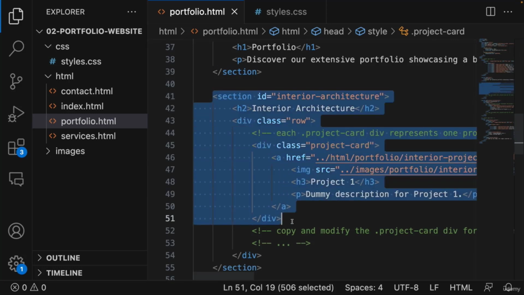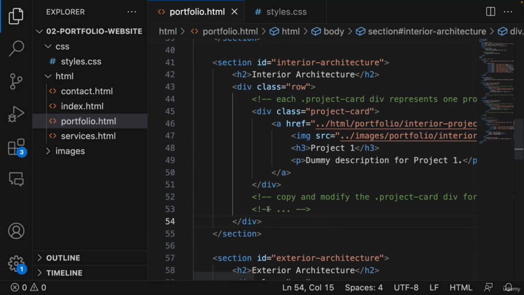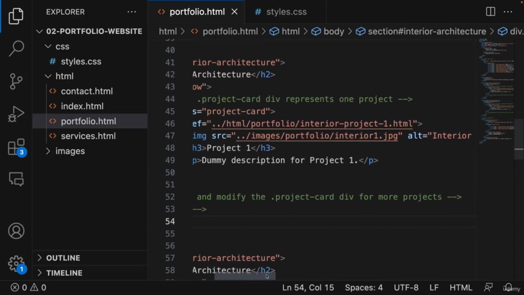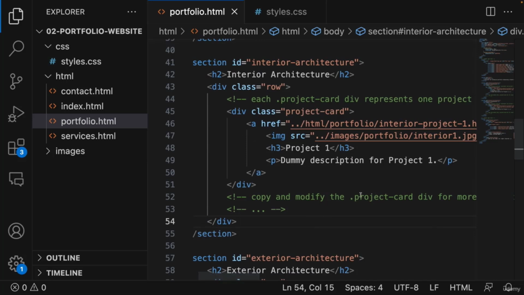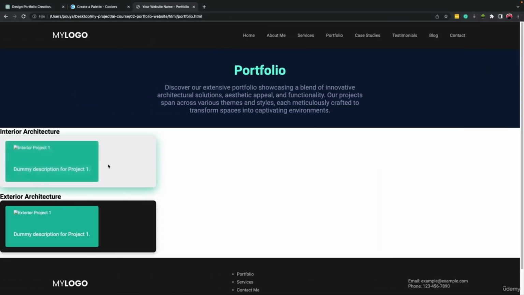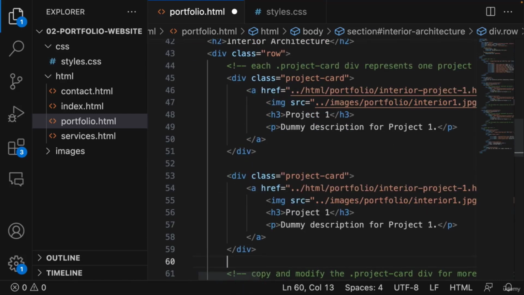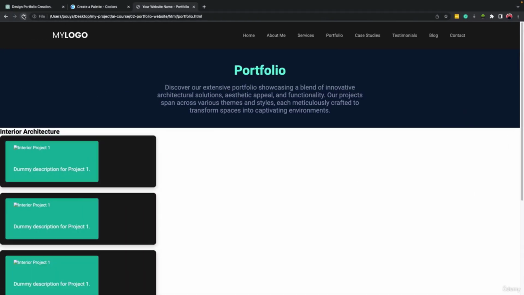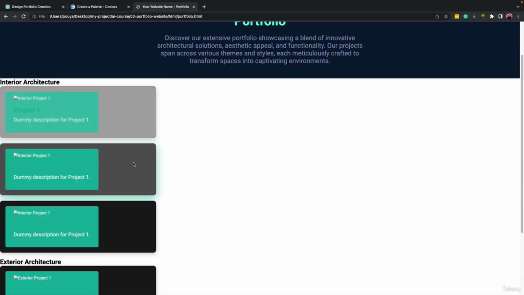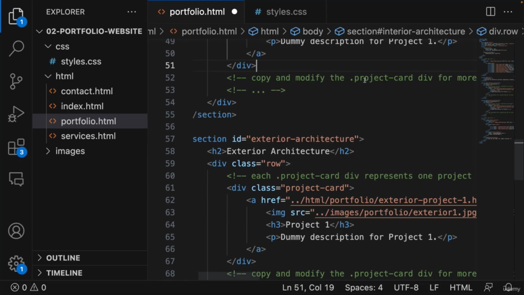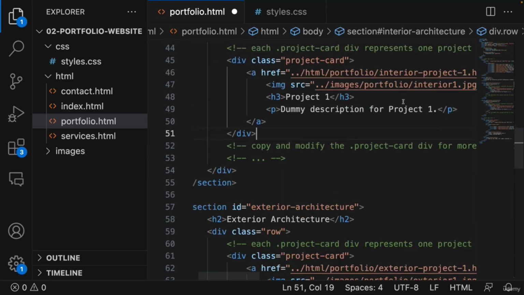Now we need to focus on this part, okay? Inside the code, if you pay attention, it's written down: copy and modify the .project div for more projects. So it is telling us that if we want more project cards here, let me come to this page. If we just copy and paste this, we must have more examples. So let me come here and refresh it. Okay, we have more, but this is not what I wanted. So I'm going to go back, and I just wanted to show what ChatGPT wrote for us and what the result would be.